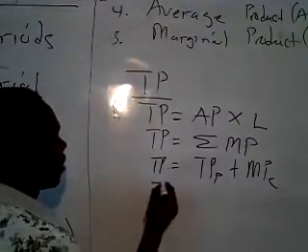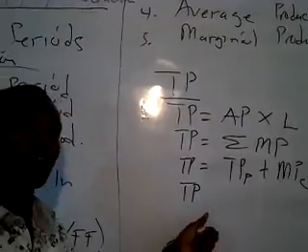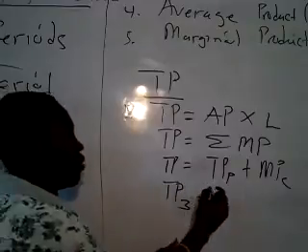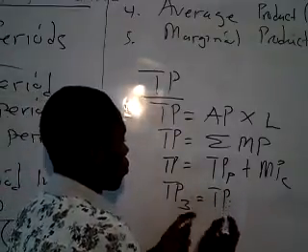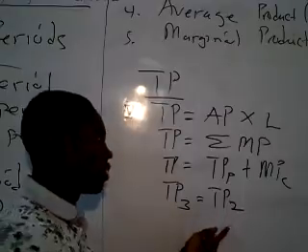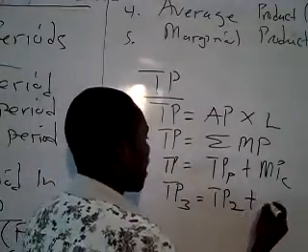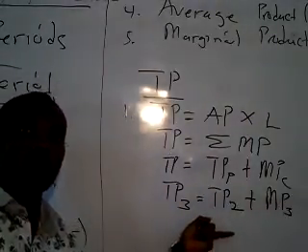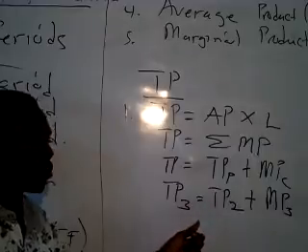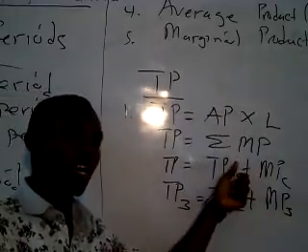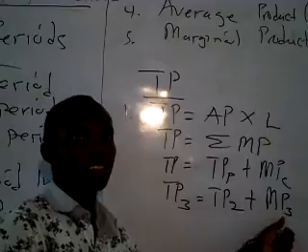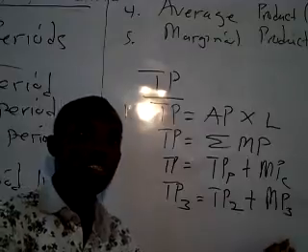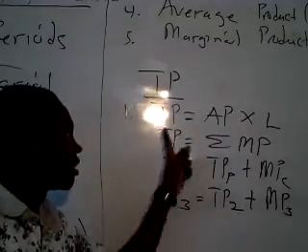This means that if you want to calculate for total output or total product when the third labor was employed, you are going to add the previous total product, which is the second labor employed, plus the current marginal product at that level of employment. So TP3 is equal to TP2, which is the previous total product, plus marginal product, the current one. Okay? Now, there's another formula for total product, but at your level, let's look at these ones.